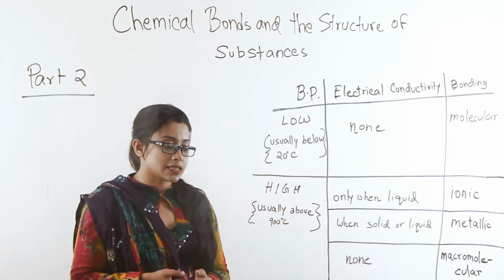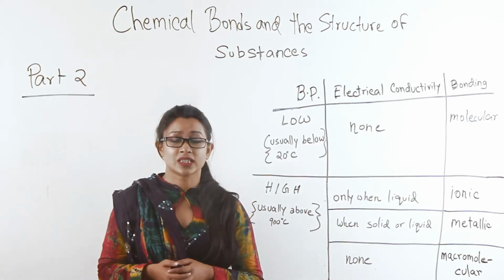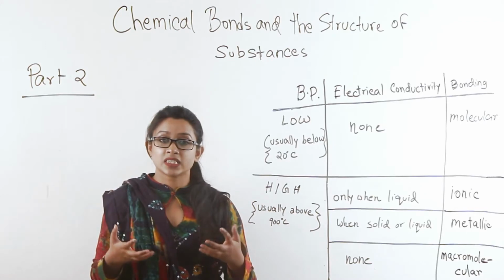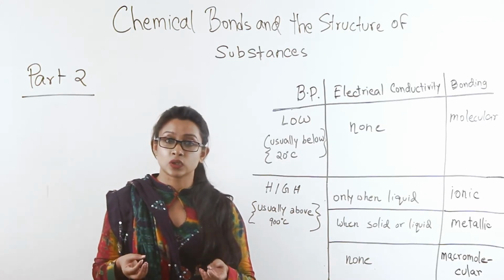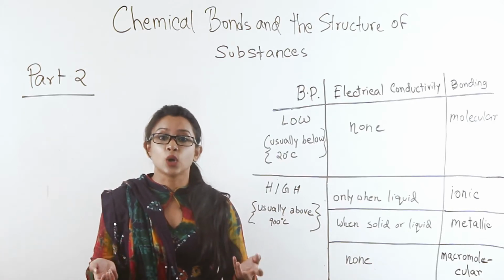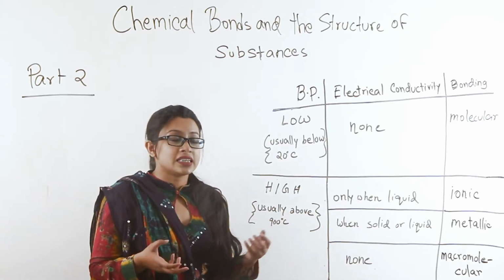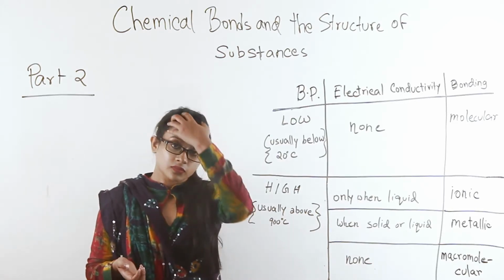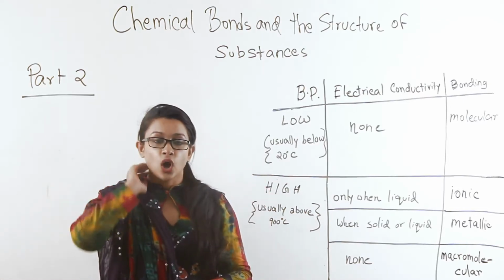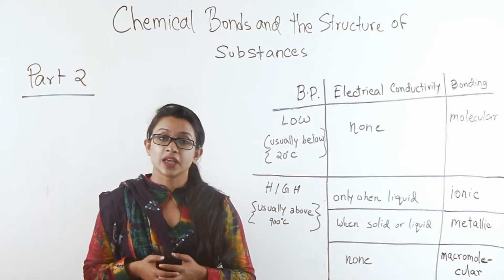See, when you have substances with such low boiling points, you can automatically assume that the molecules forming them are very low in number. So you can say that they are either gases, like carbon dioxide or steam or oxygen, or simple molecules like water.